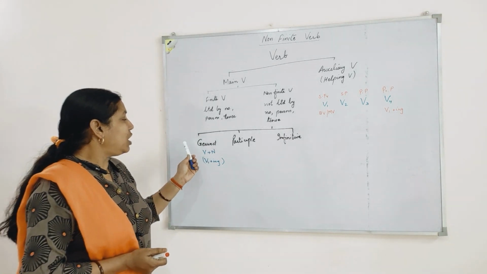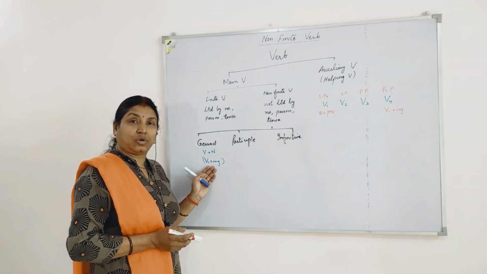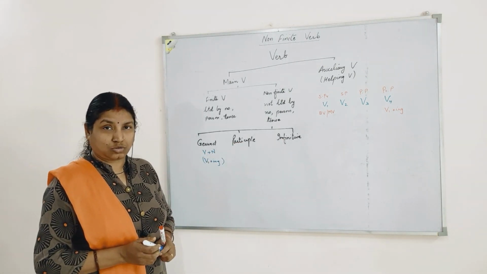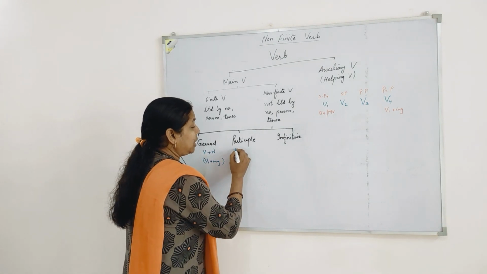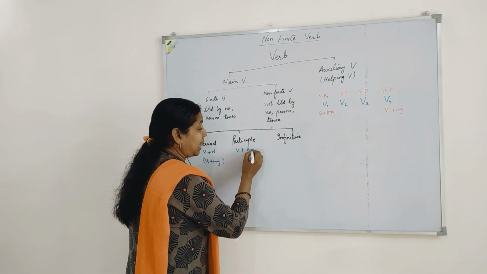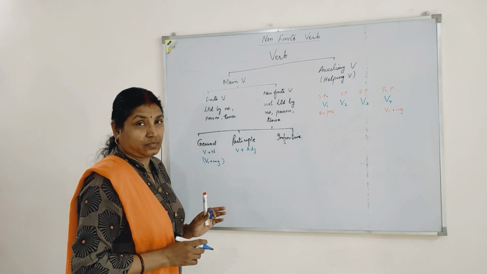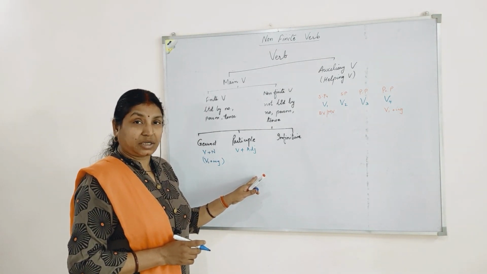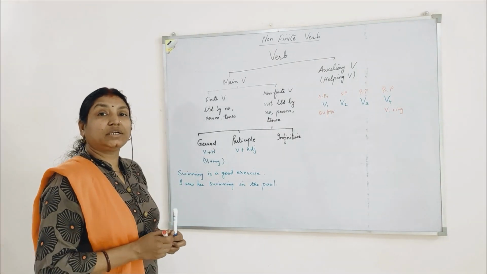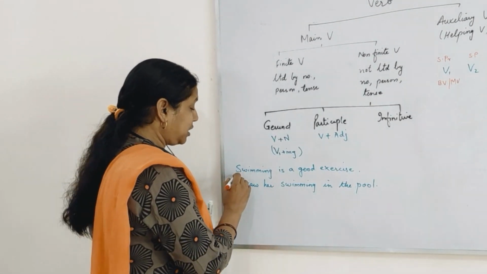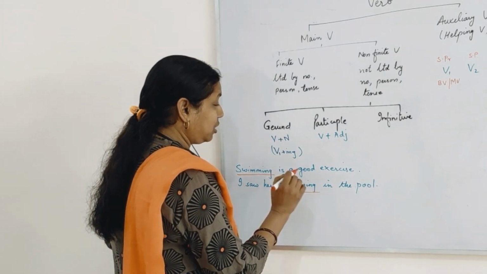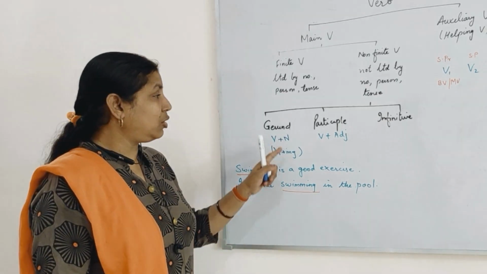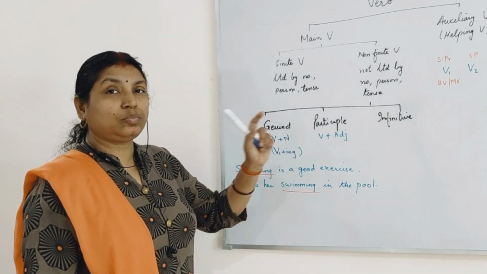So gerund will have ing forms of verb. The same ing forms of verbs are seen in participle also. Now what are participles? Participles are verbs that act as an adjective. It performs the function of an adjective in a sentence. Look at the examples. Swimming is a good exercise, and I saw her swimming in the pool. You can see both are ing, but one of them belongs to gerund and the other belongs to participle.